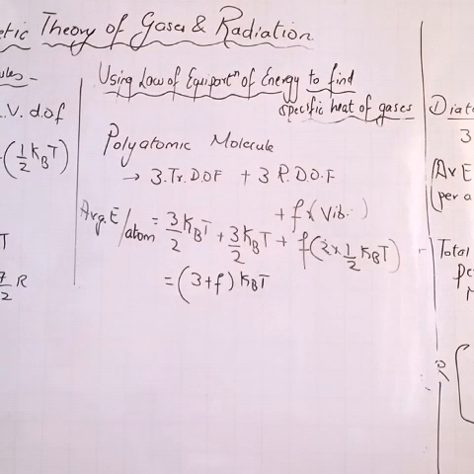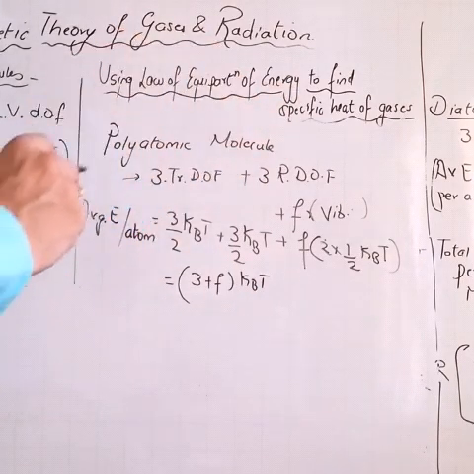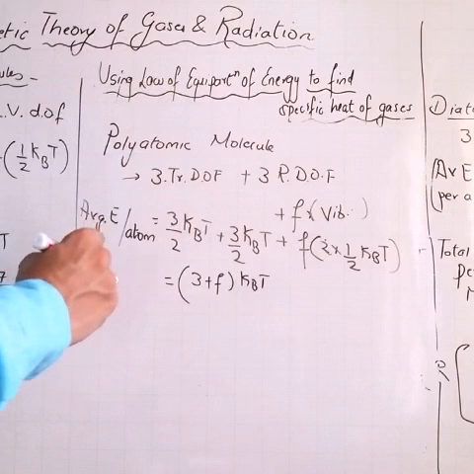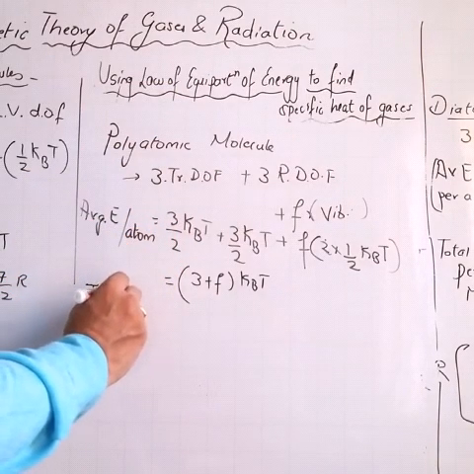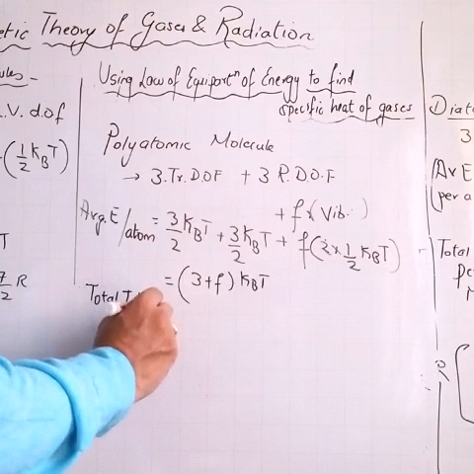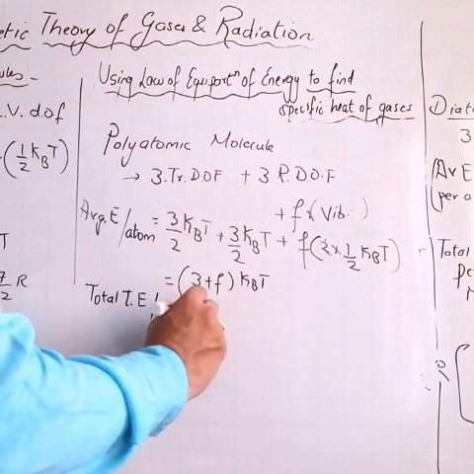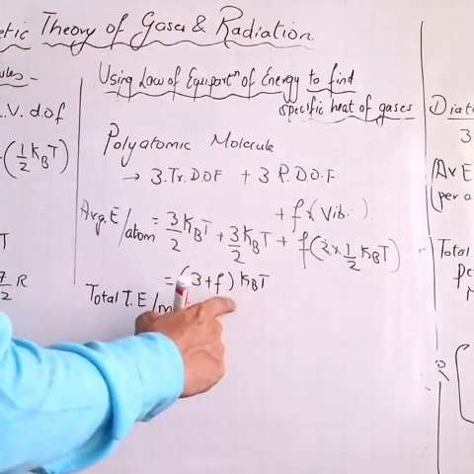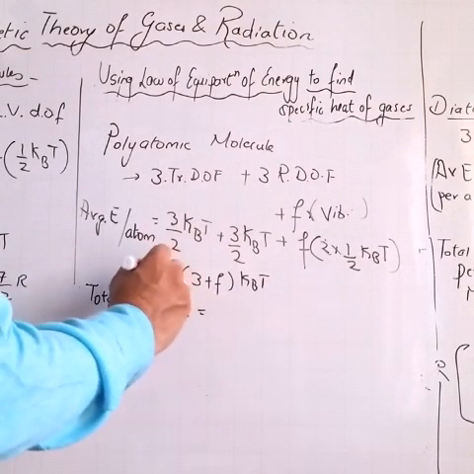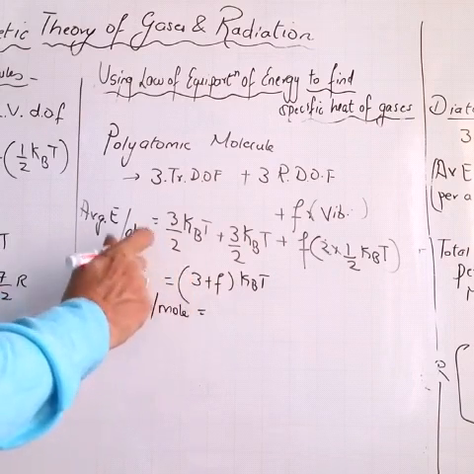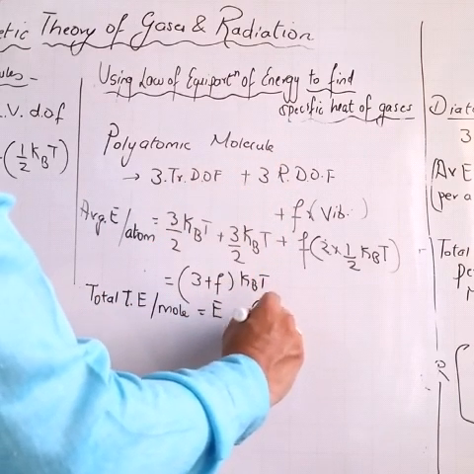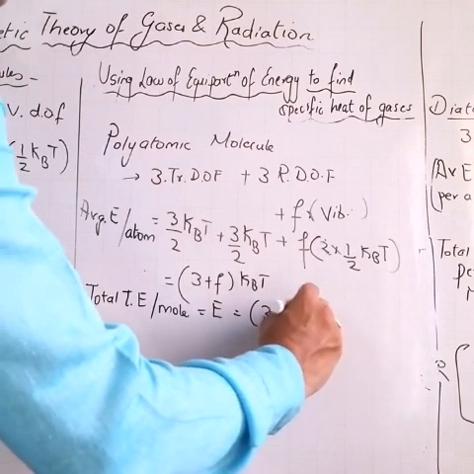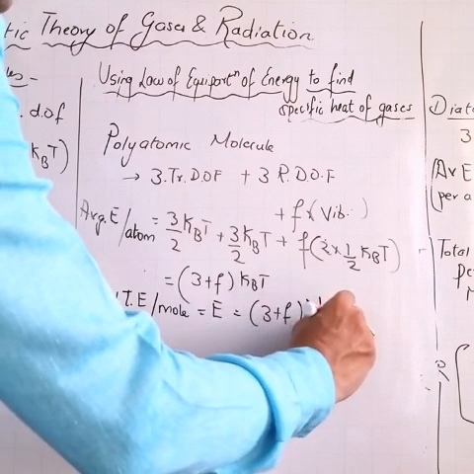Now, total internal energy per mole will be given as E equal to (3 plus F) Na kBT.